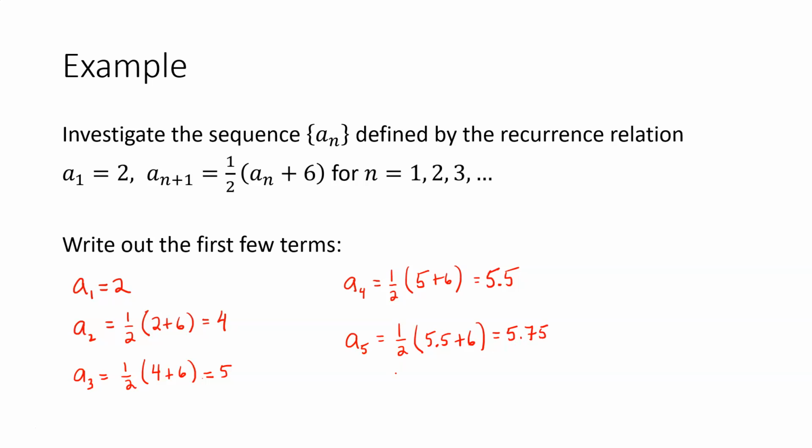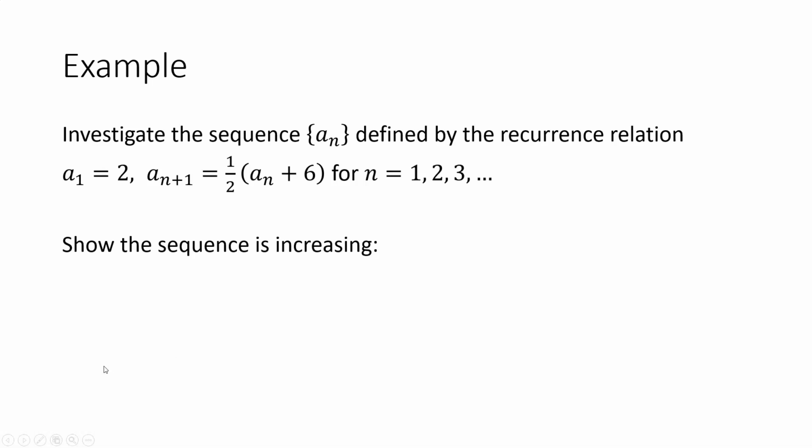Okay, and so on. You can continue this more and more. So if I wanted to compute a6, I would do 1/2 times 5.75 plus 6, and so on. But hopefully you can kind of see now how we can use this recursive formula to generate all the terms of the sequence. How would I show that this sequence is increasing? Maybe it was kind of clear just from writing out the terms of the sequence that they appear to be getting bigger with each successive term. But how would I prove that in general?